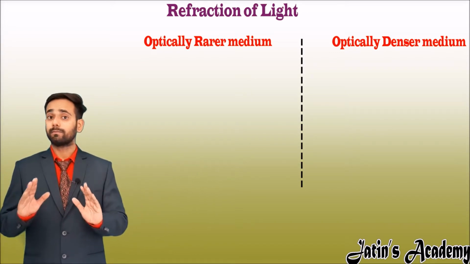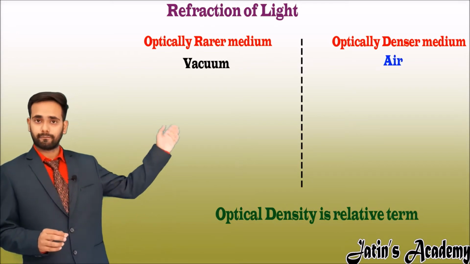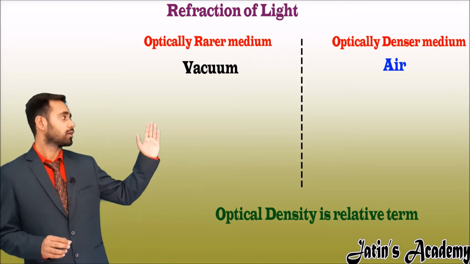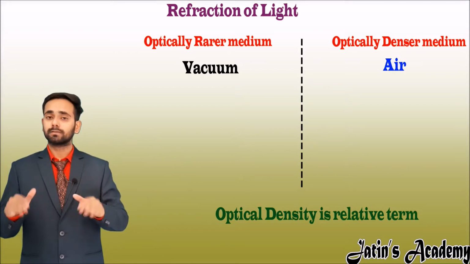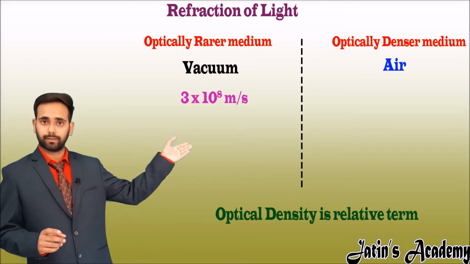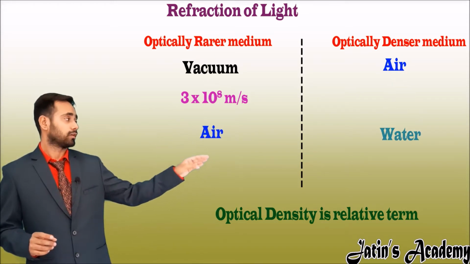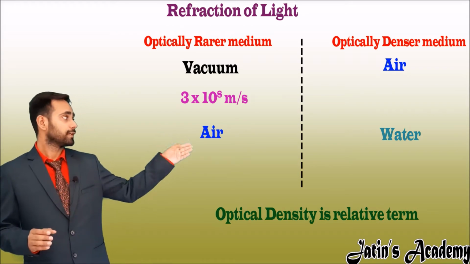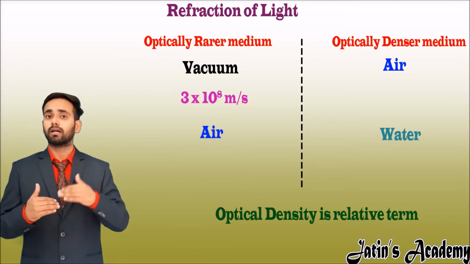Let's see the meaning of optically denser and optically rarer medium. These are related terms, meaning relative to each other. For example, we have two mediums, air and vacuum. Here air is optically denser and vacuum is optically rarer. In vacuum there are no particles present, so the speed of light in vacuum is maximum, that is 3 into 10 raised to power 8 meter per second. And another pair is air and water. Here water is optically denser than air. So we can say that optically denser and optically rarer are relative to the other medium.